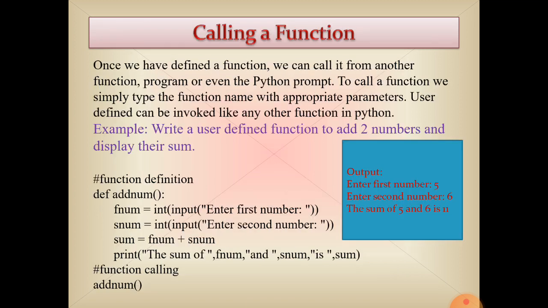Now next, how will we call the function? We can call the function the same way we use a library function in our program. Just write the name of the function. If the function is taking an argument, pass the argument and call it. So once we have defined the function, we can call it from another function, meaning a function can be called in another function.